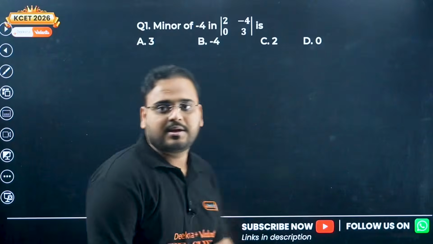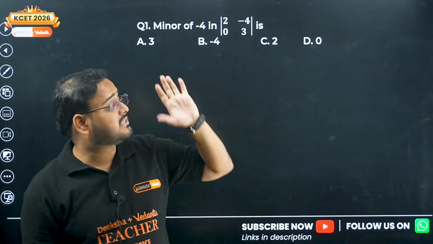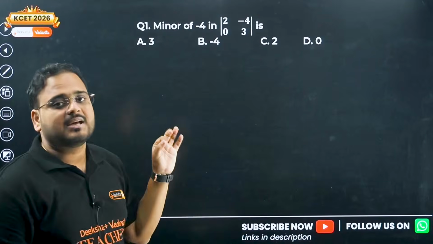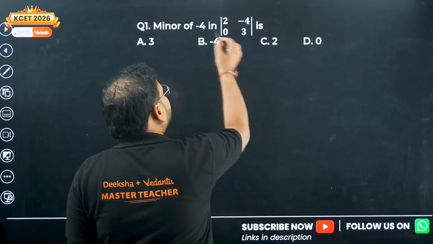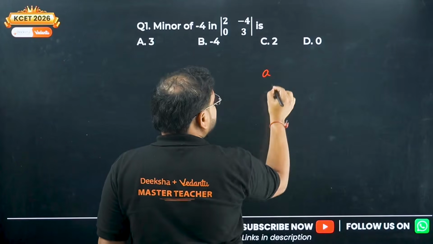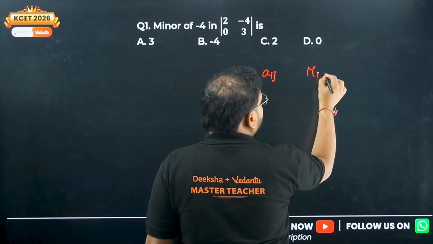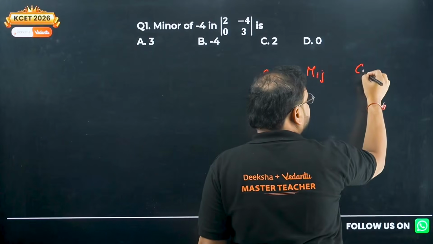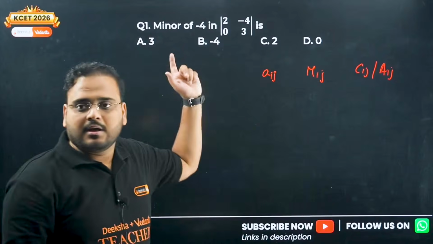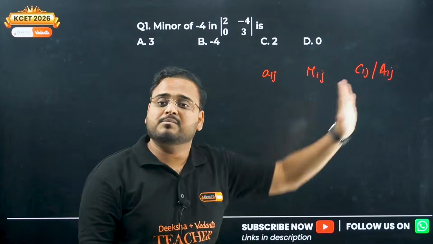MCQs. Minor. What is minor? Don't worry about the concept. I'll tell you the concept with the help of questions only. So minors. Now what are minors? For every element there will be an element that we write as minor. So we have 3 symbols over here for any square matrix. Something called Aij we have first. This is your element. Mij is your minor and Cij or Aij is your cofactor. Element, minor, cofactor. The number of elements will be the same as the number of minors, the same as the number of cofactors.